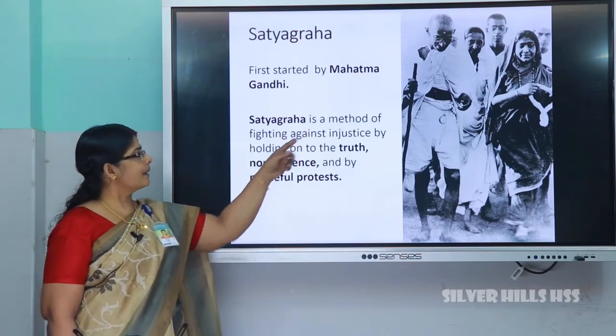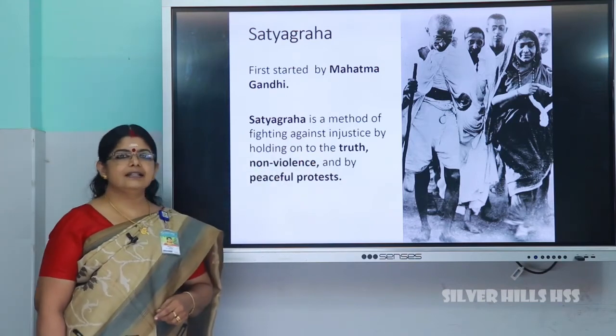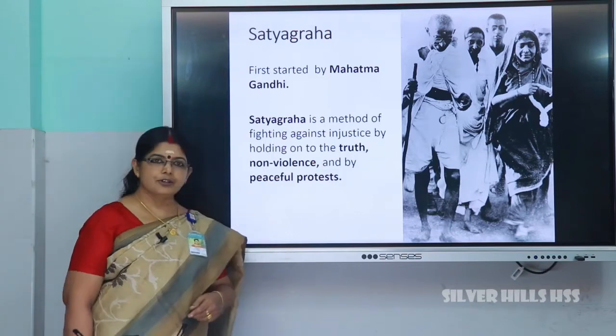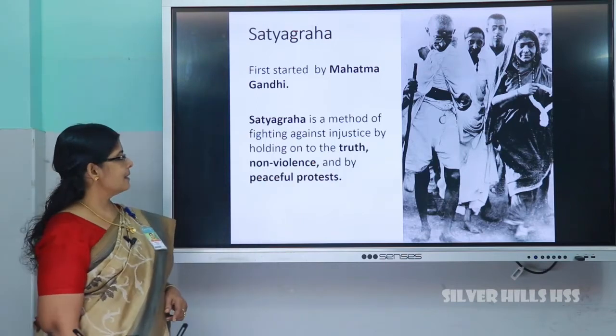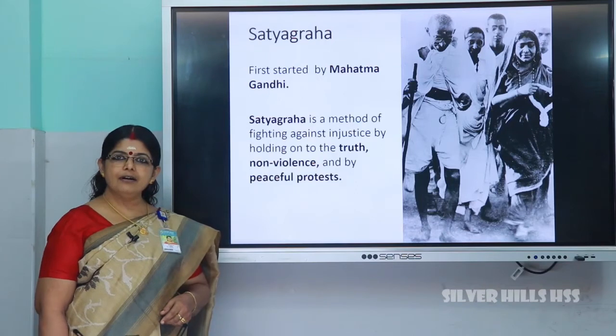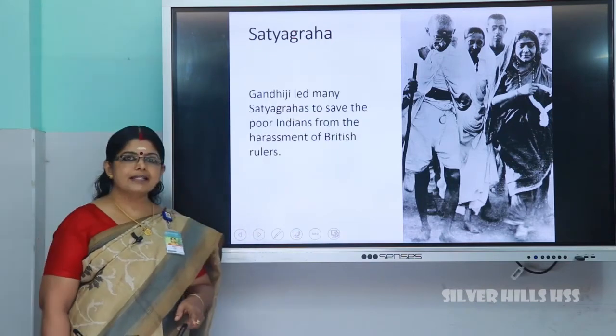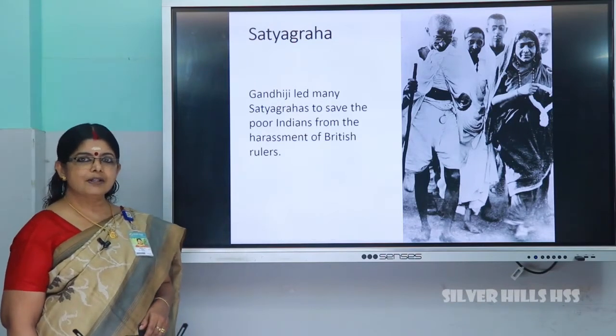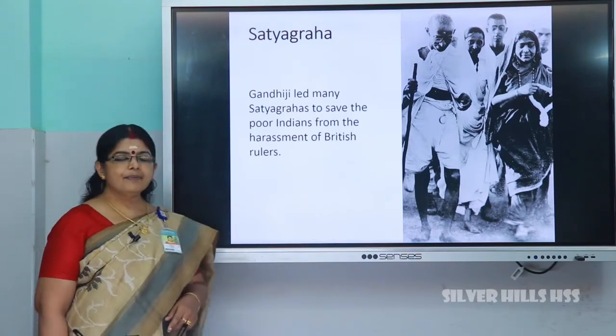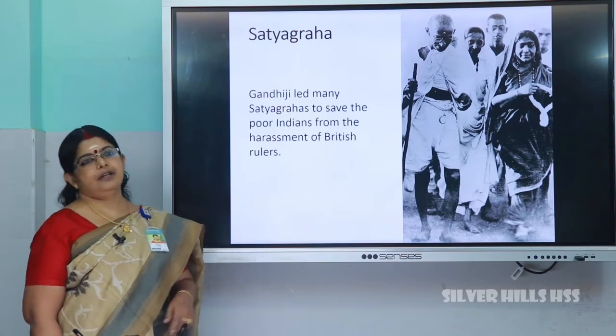Satyagraha is a method of fighting against injustice, holding on to the truth, non-violence and by peaceful protest. Gandhiji led many Satyagrahas to save the lives of poor Indians from the harassment of British rulers.